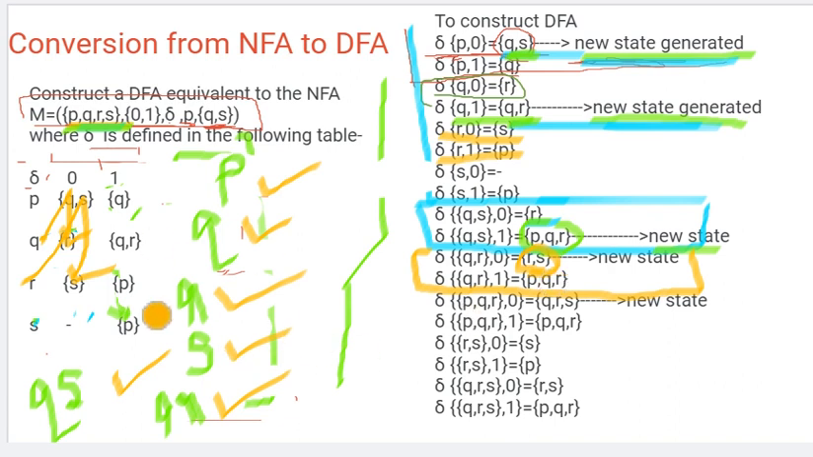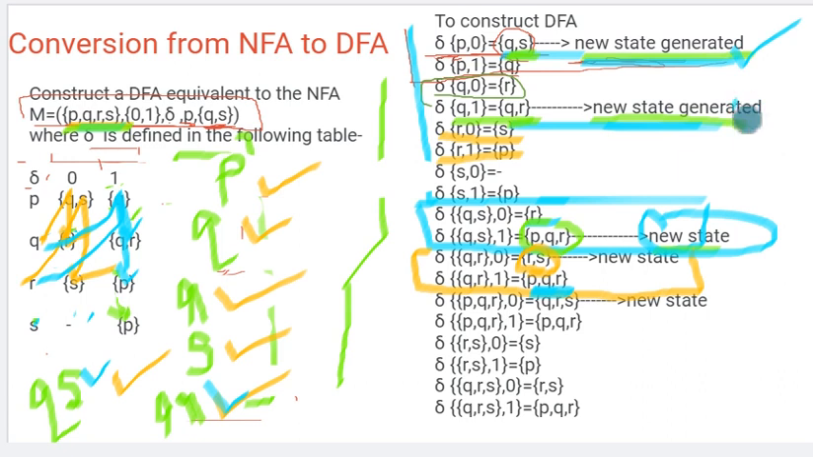Okay. Next one is QR with respect to 1. Q with respect to 1 is QR, and R with respect to 1 is P. So that is PQR. Now see here, PQR, I am not marking it as a new state. Why? Because one step before I already marked it as a new state. Again we are getting it, so we need not mark it as new. One time is enough. Up to this is over. So for QS and QR as new states, I found the transitions.